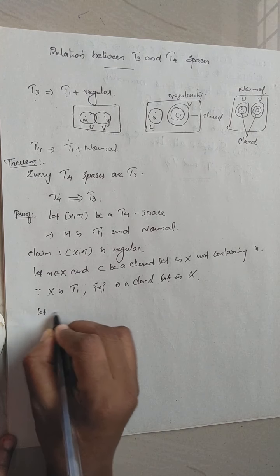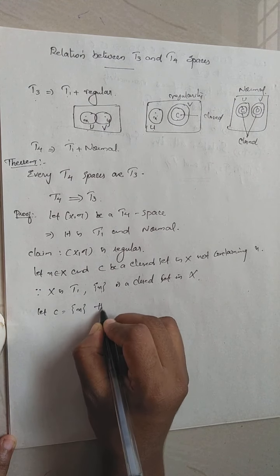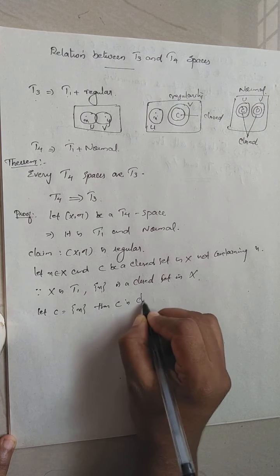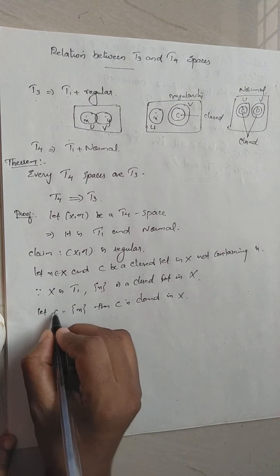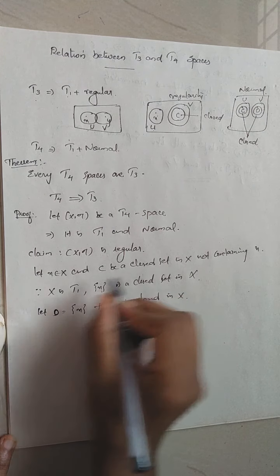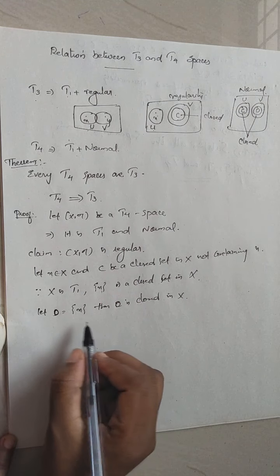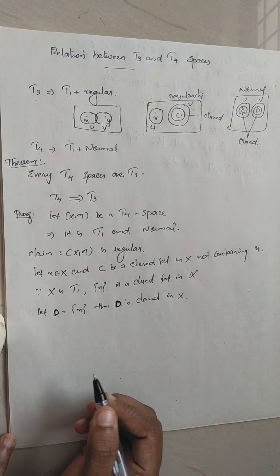Now let C be the closed set we have already taken, not containing the point x. Take D equal to the singleton set x. Then D is a closed set in capital X.